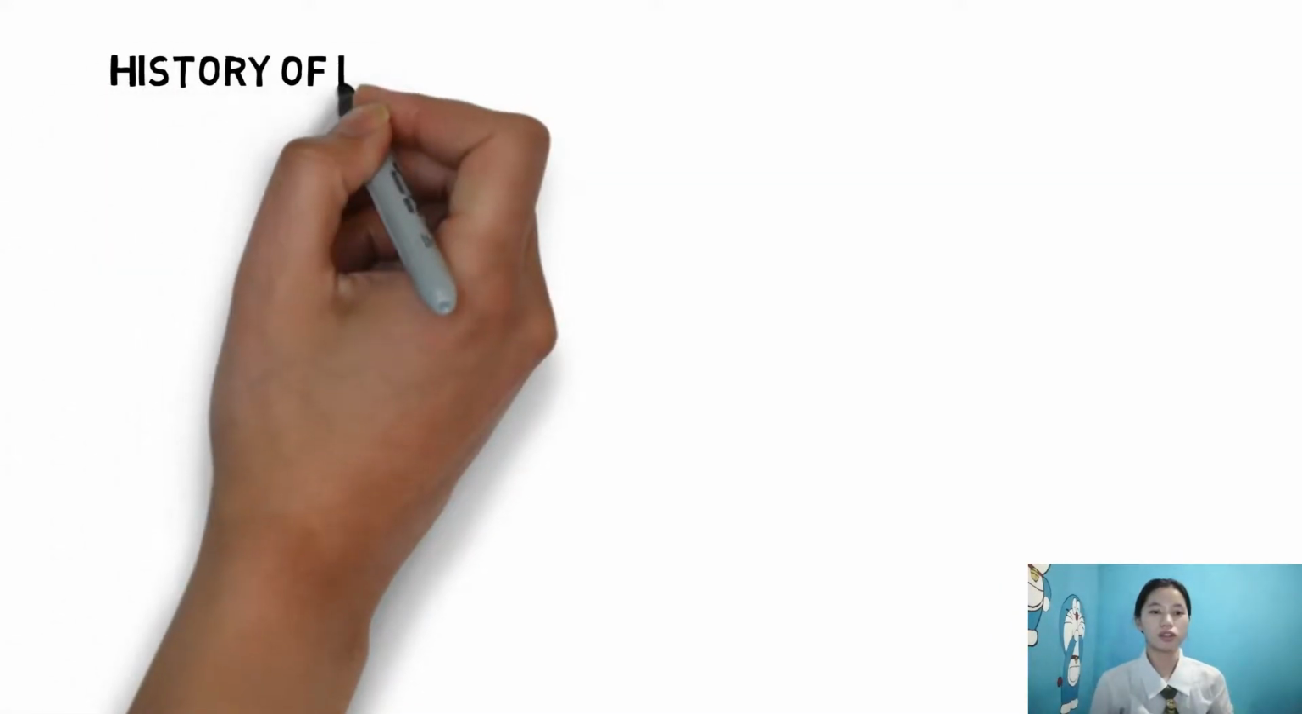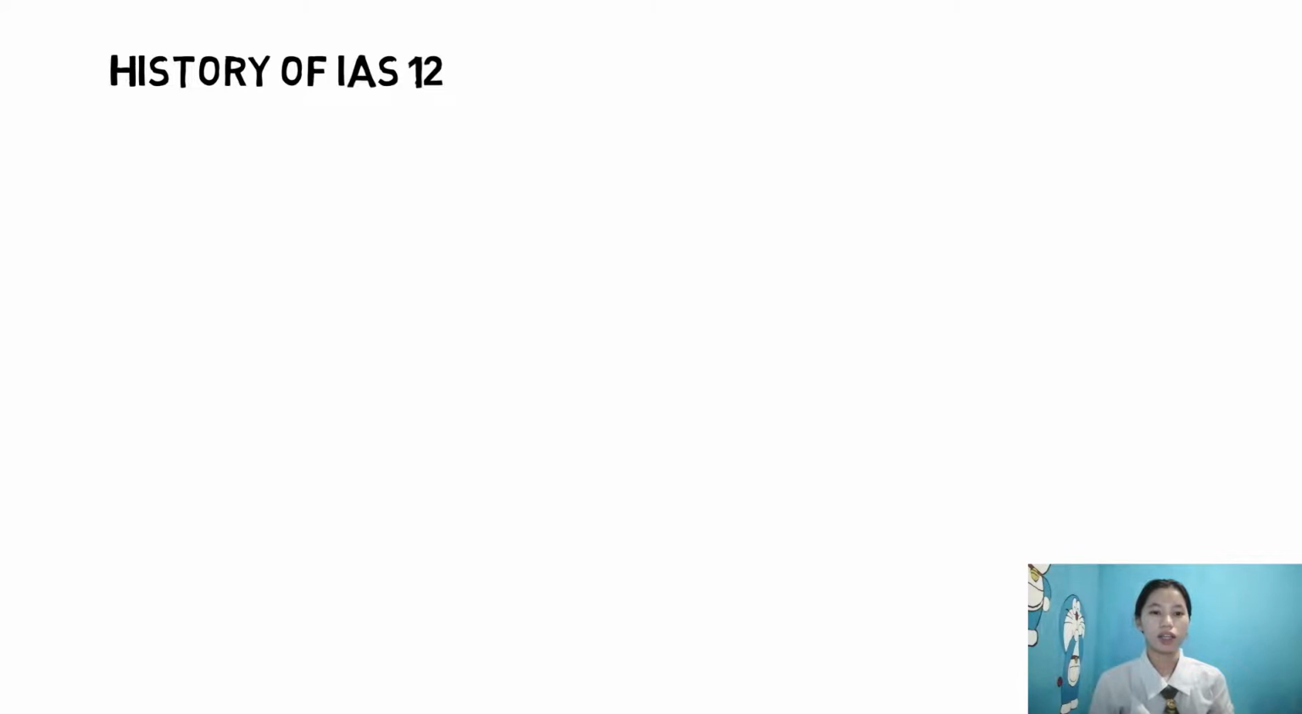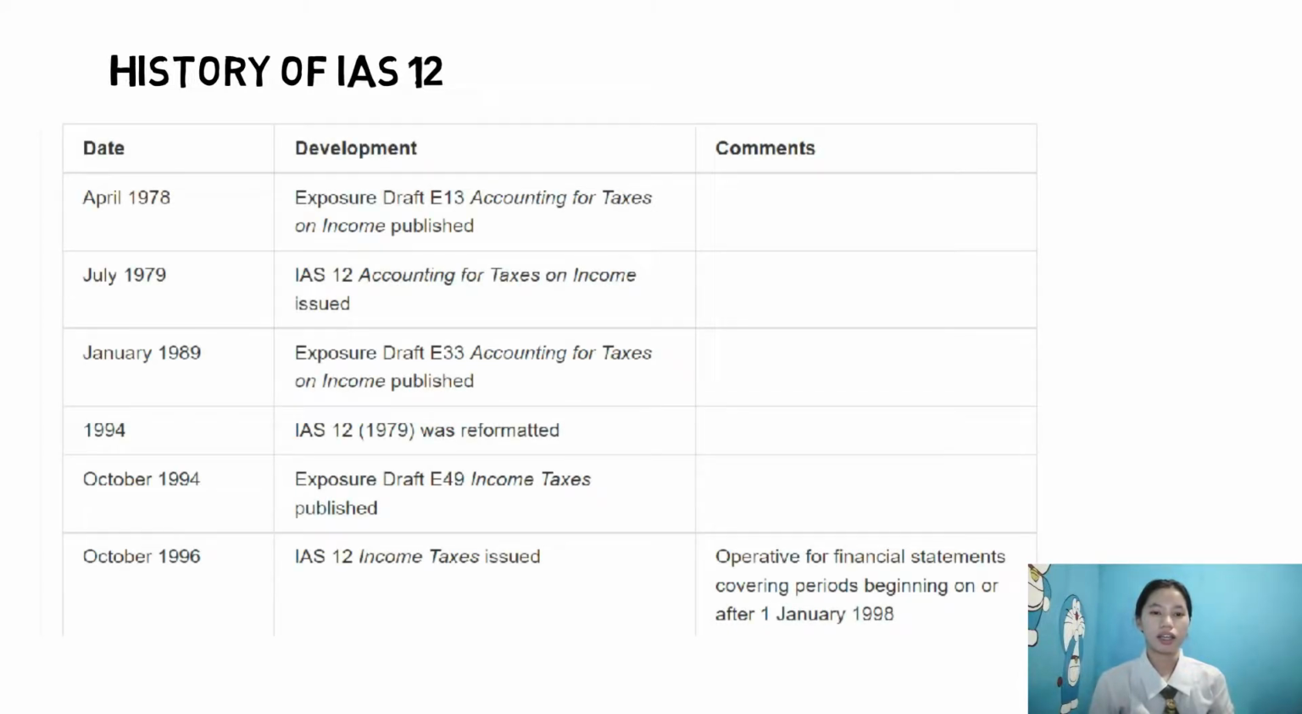Now let's have the history of the IAS-12. On April 1978, Exposure Draft E13 Accounting for Taxes on Income was published. On July 1979, IAS-12 Accounting for Taxes on Income was issued. On January 1989, Exposure Draft E33 Accounting for Taxes on Income was published. In 1994, IAS-12 1979 was reformatted.